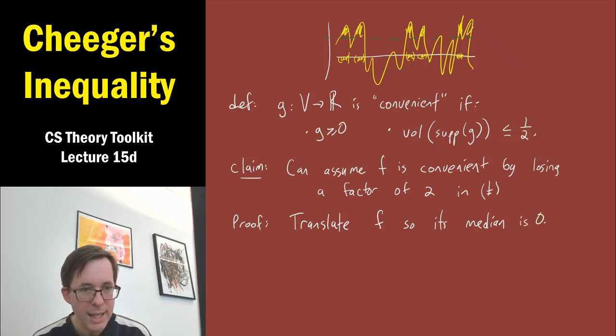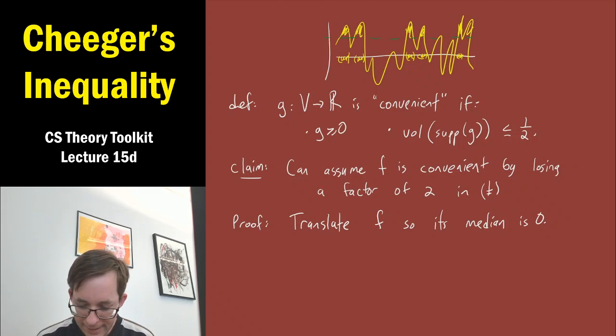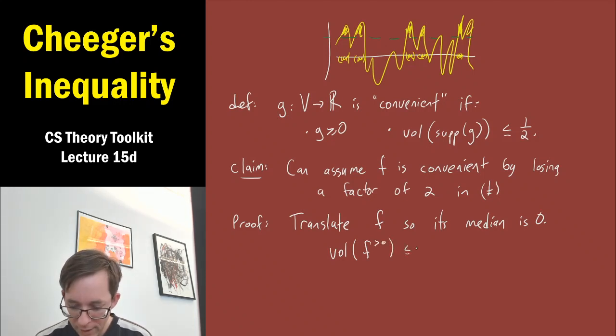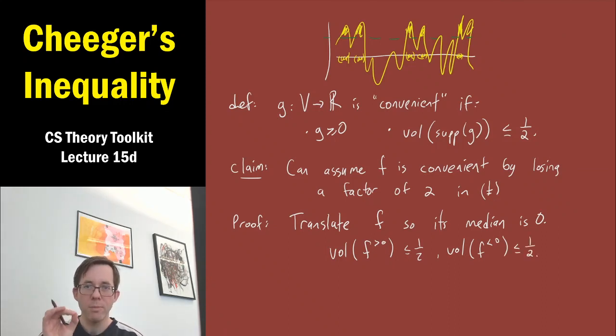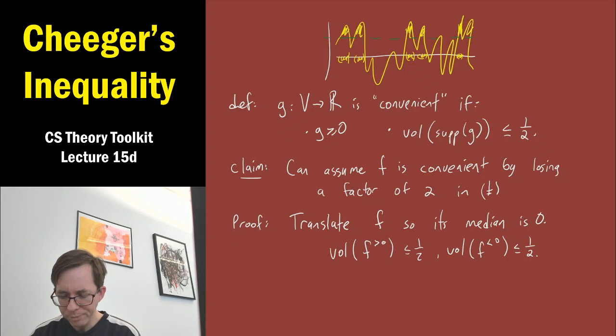Okay, so precisely what I mean by this is the volume of the set of vertices where f's value is positive should be at most a half, and also the volume of vertices where f's value is negative should also be at most a half. Okay, so basically arrange for 0 to be the value such that f is half the time less than 0, or maybe less than half the time, and half the time more than 0. Okay, you can always achieve that by adding a global constant to f, just to change its median around.